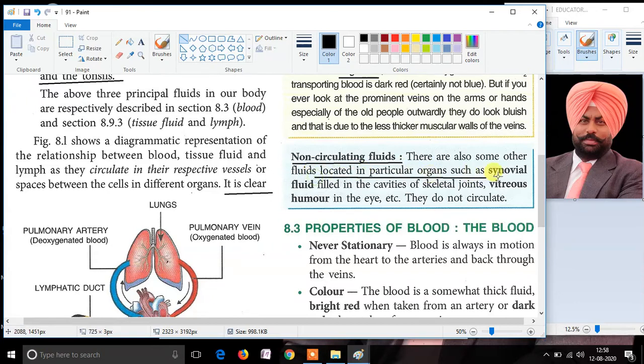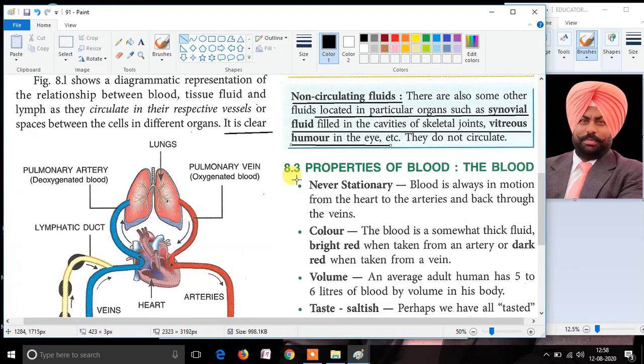The two examples are synovial fluid, which is present at the skeleton joints, and the second example is vitreous humor, which is present in the eyes of human beings and other organisms. Thus, non-circulating fluids do not circulate and they are always located at their specific position.